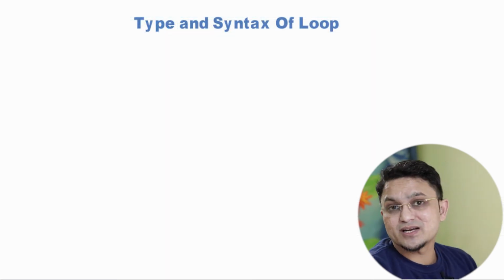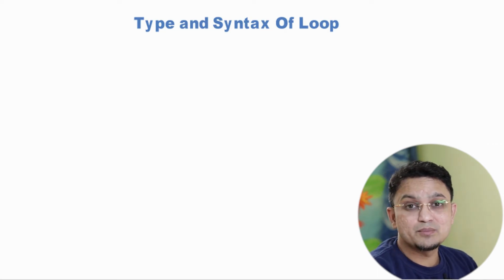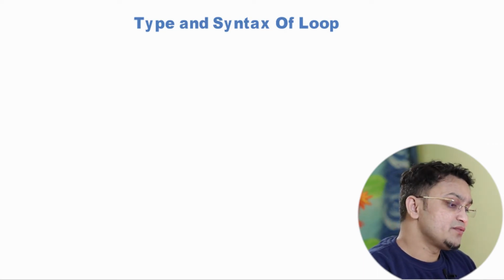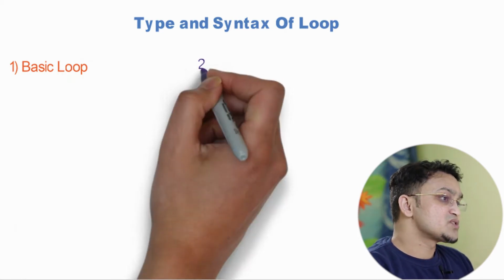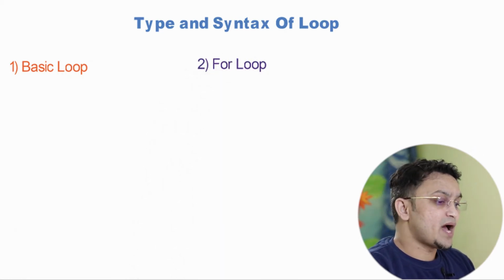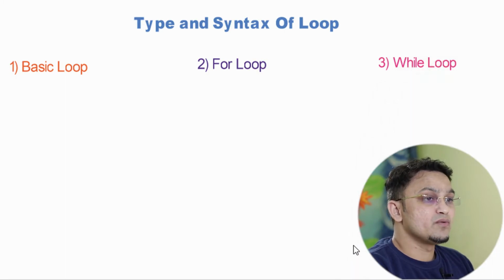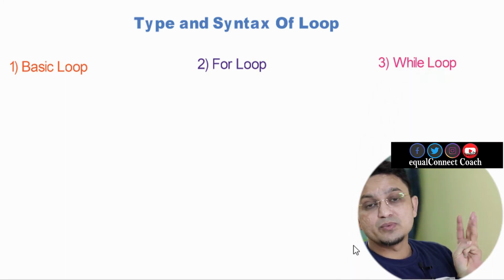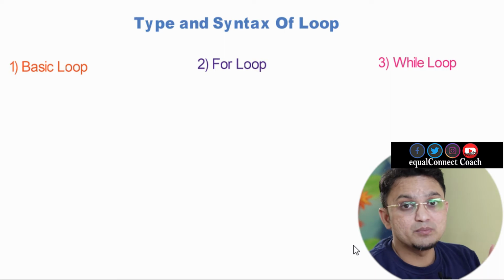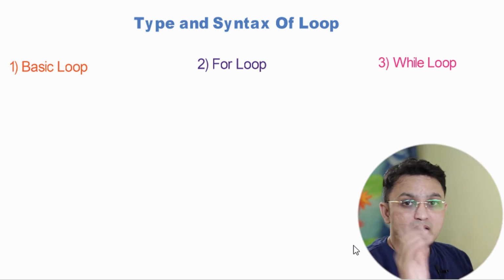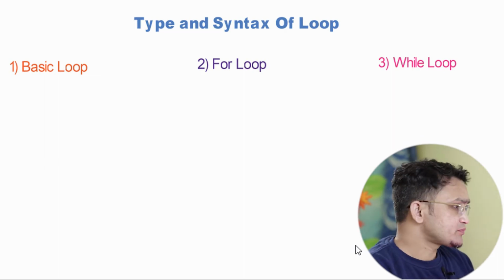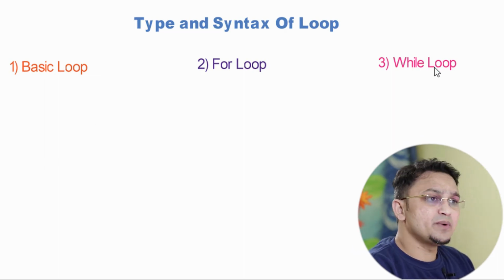Now let's understand what types of loop are available in PLSQL programming. The very first loop is the basic loop. The next loop is the for loop, and the next is the while loop. So three types of loop are available: basic loop, for loop and the while loop. Now let's see the syntax of the basic loop, for loop and the while loop.